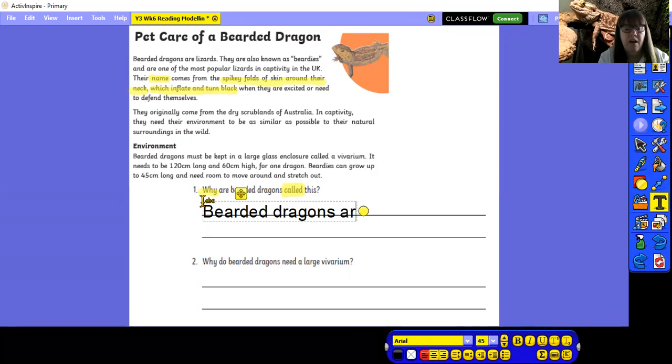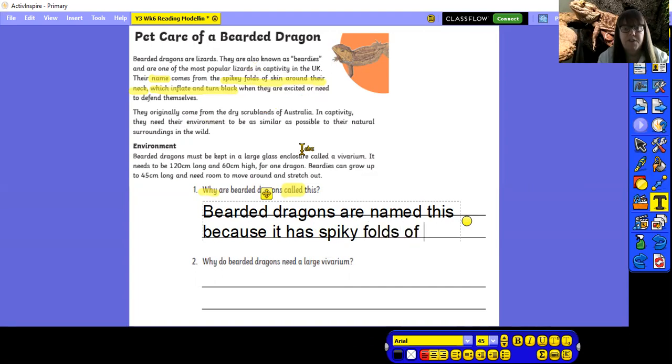Bearded dragons are named this because, it's a why question, so I need because. Can you finish the sentence? I would put, I'm going to retrieve it directly from the text, it has spiky folds of skin around its neck.